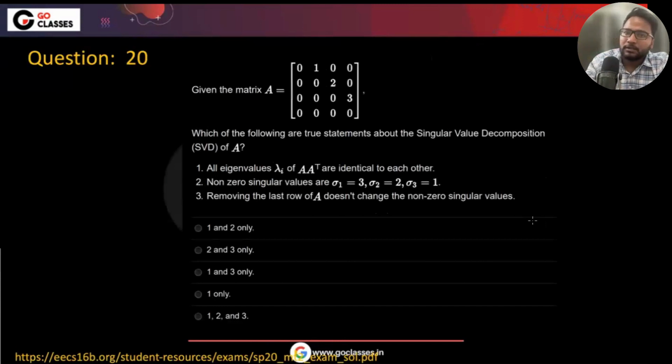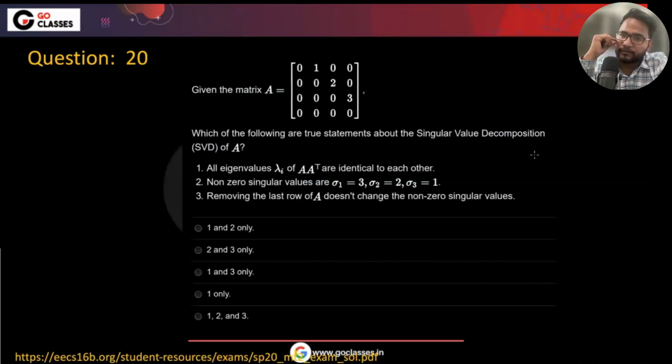Now let's see this. Which of the following are true statements about the singular value decomposition? All eigenvalues lambda of A A transpose are identical to each other, are the same in this particular case. So this is an upper triangular matrix.